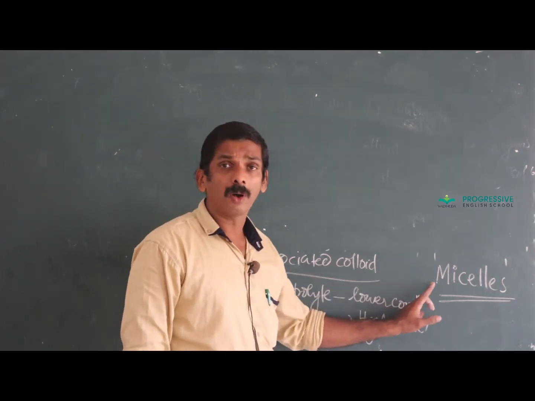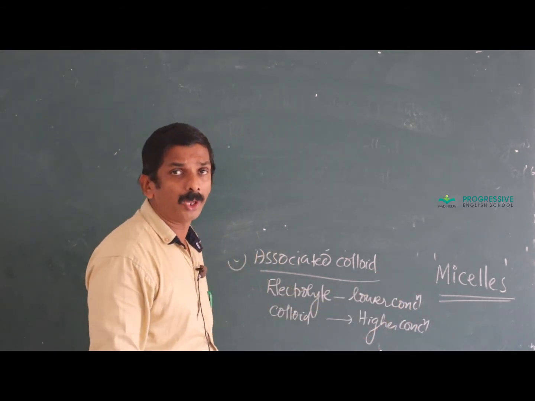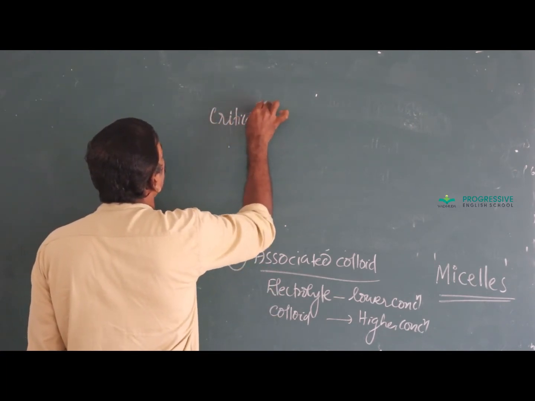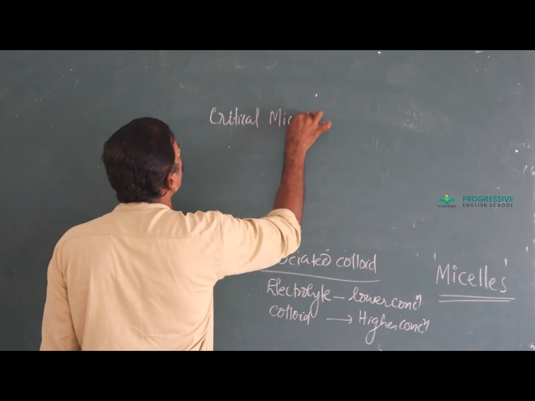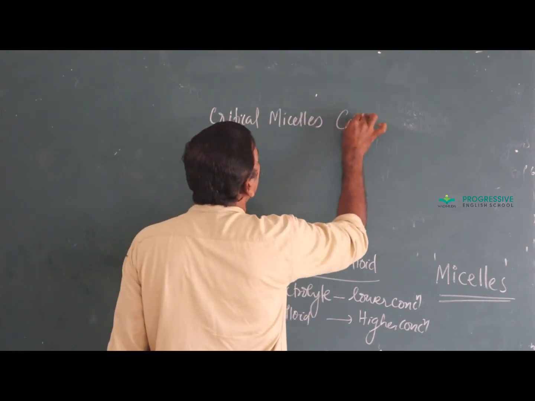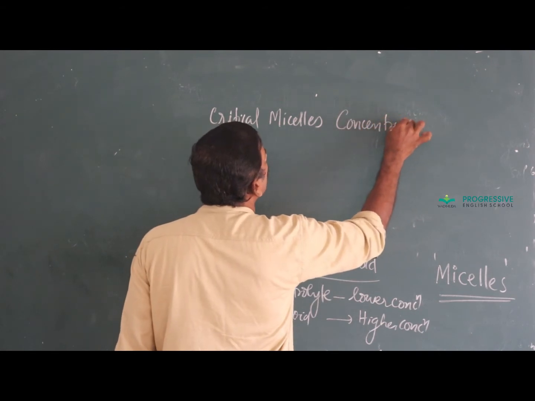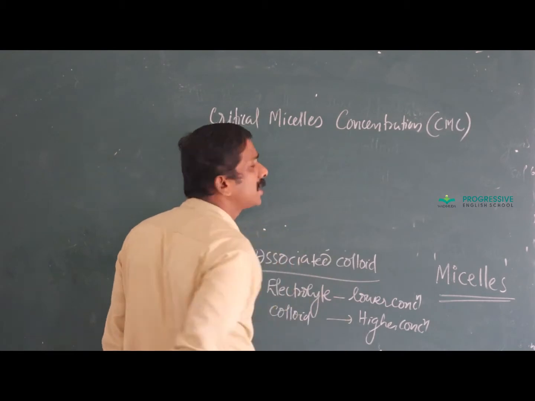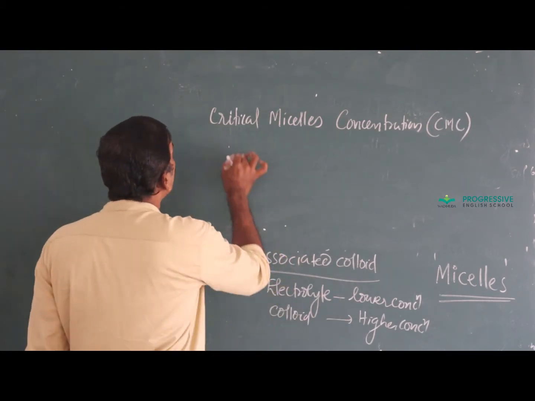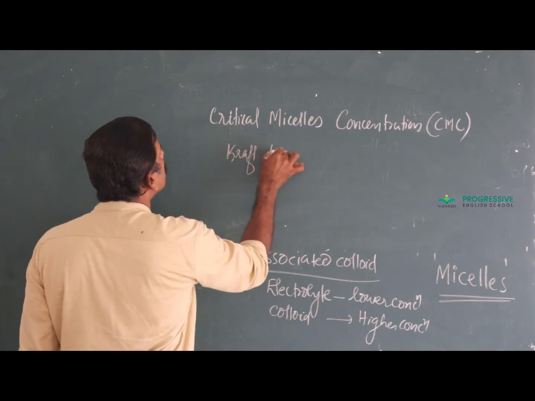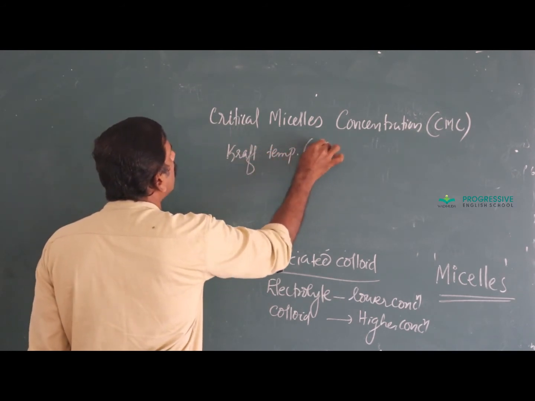The minimum concentration required for the formation of micelles is called the critical micelle concentration, simply known as CMC, and the corresponding temperature is called Kraft temperature.